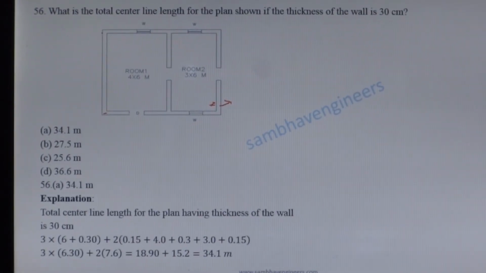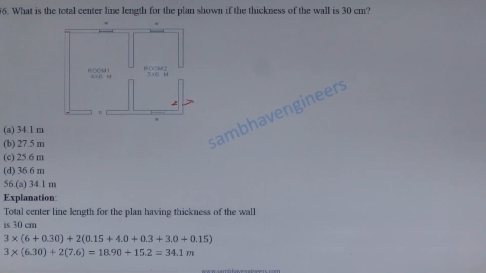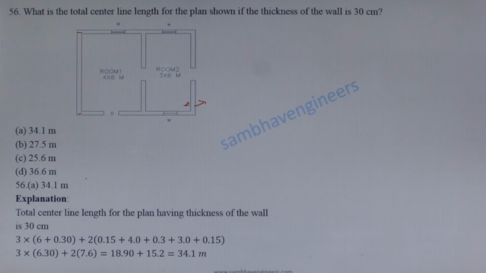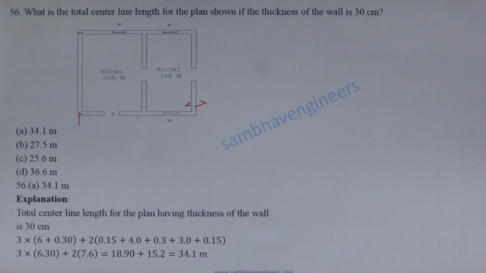Length of the three wall from center to center is equal to 3 multiplied by 6 plus 0.30, plus 2 center to center distance of the two long wall. So 2 multiplied by 0.15 plus 4 meter plus 0.3 meter of this wall plus 3 meter of this room